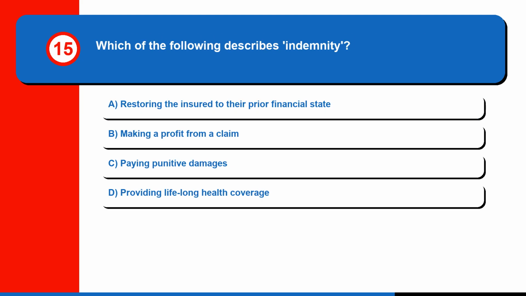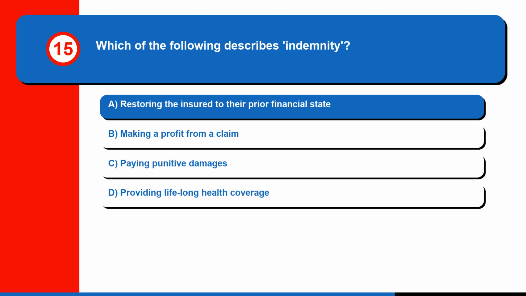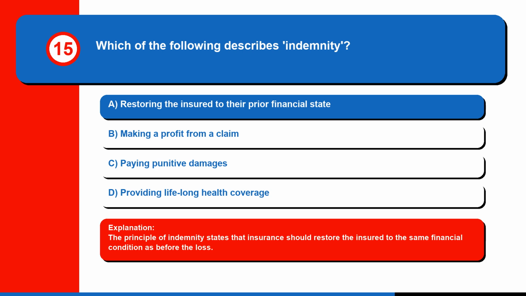Question 15. Which of the following describes indemnity? A. Restoring the insured to their prior financial state. B. Making a profit from a claim. C. Paying punitive damages. Or D. Providing lifelong health coverage. The correct answer is A. Restoring the insured to their prior financial state. The principle of indemnity states that insurance should restore the insured to the same financial condition as before the loss.